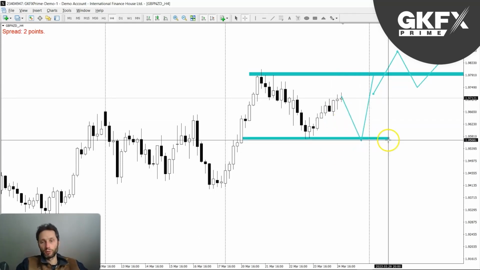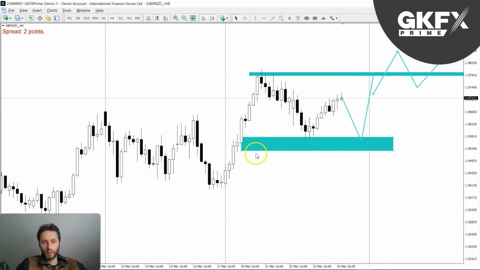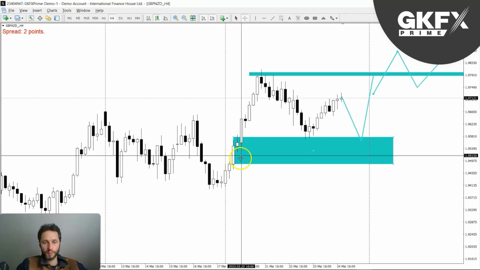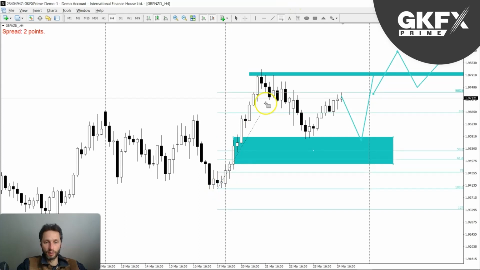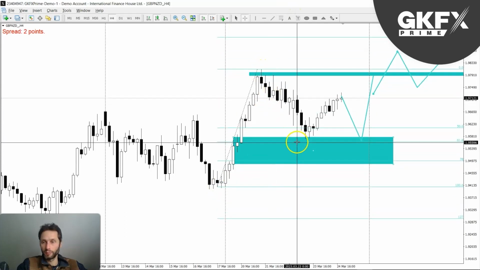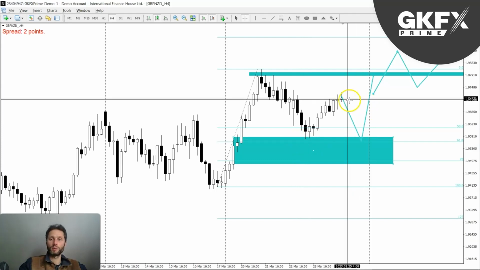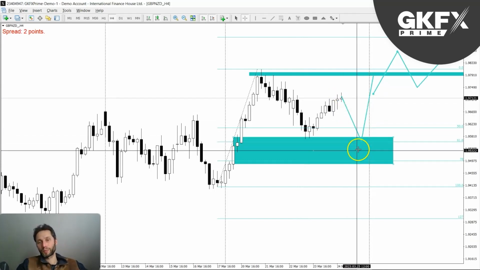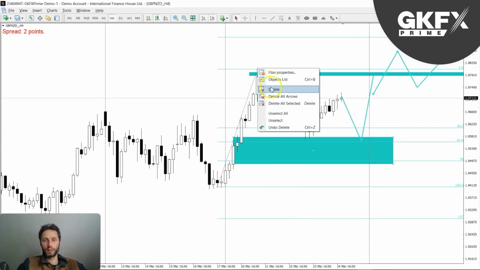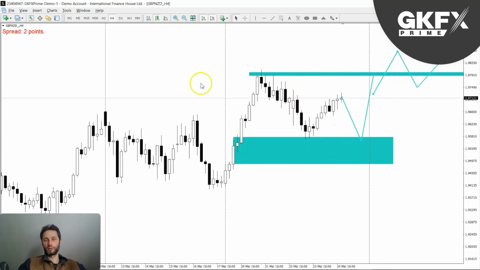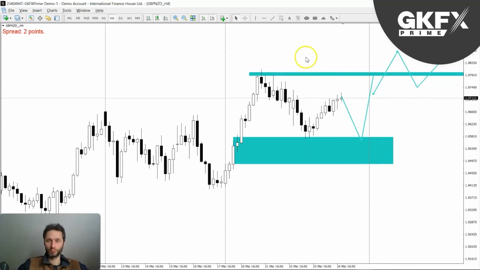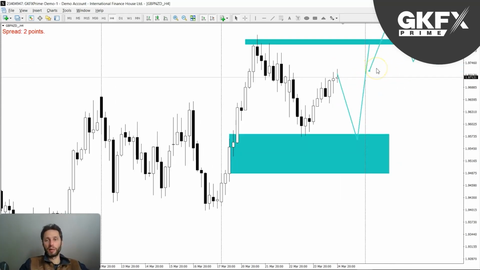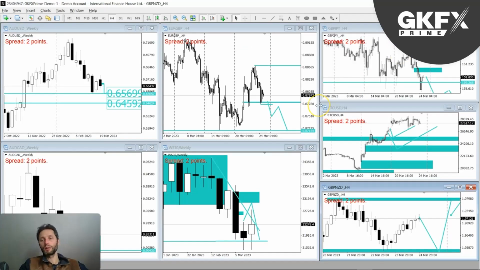I would prefer, of course, the lower price. We could even go down as low as here. You can see this gap. And then if you want to draw a fib, we could see we haven't quite reached the 61.8. So again, if we get a nice, better price within this area, then some kind of reversal would be favorable, and definitely a much better price than up here, isn't it? So I want to get a cheaper price. So that's the pound New Zealand. Remembering again that we've got pound news this week.